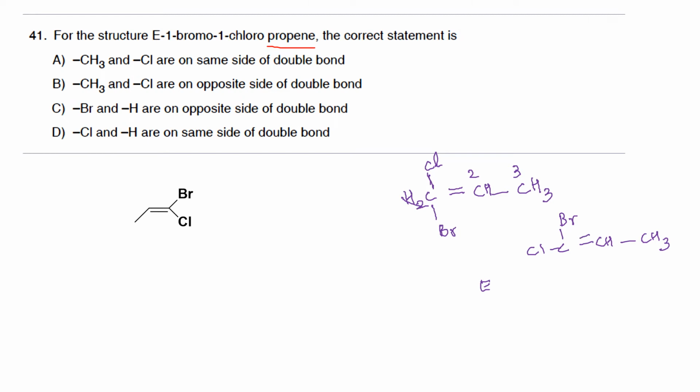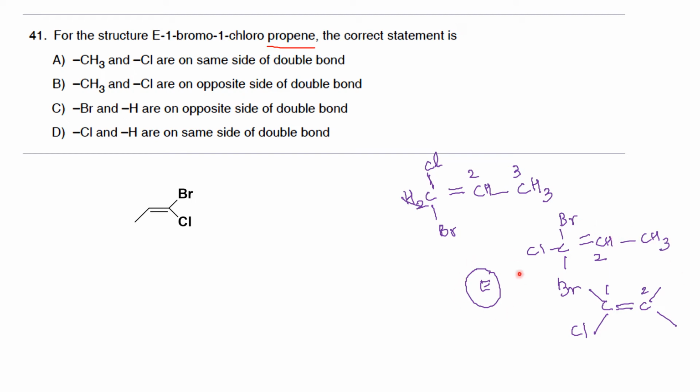E represents a structure in which the groups with higher priority are on the opposite side. Initially you have to write the double bond. This is 1, this is 2. In carbon 1 you have two substituents, which are bromine and chlorine, and in carbon 2 you have two substituents, which are a hydrogen atom and a methyl group.